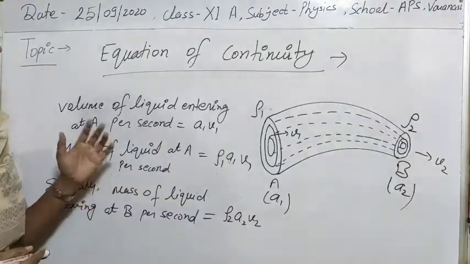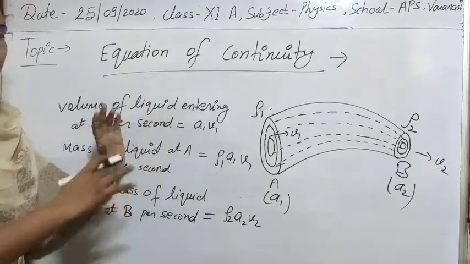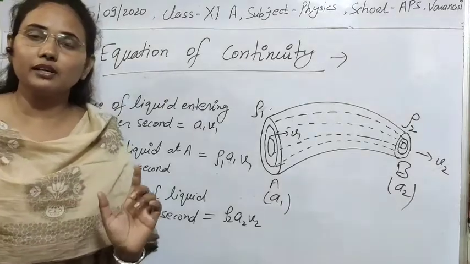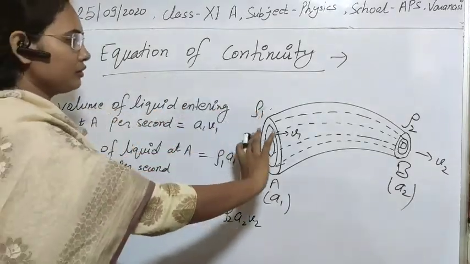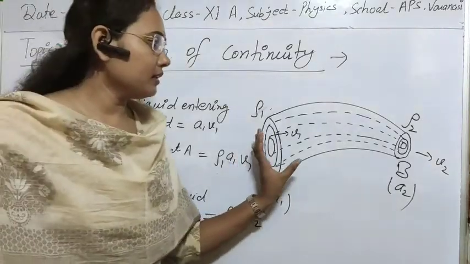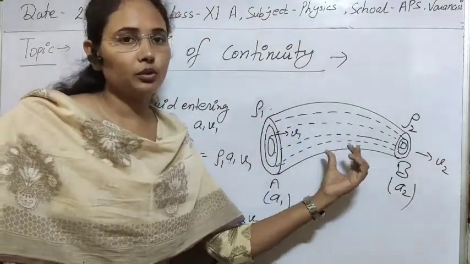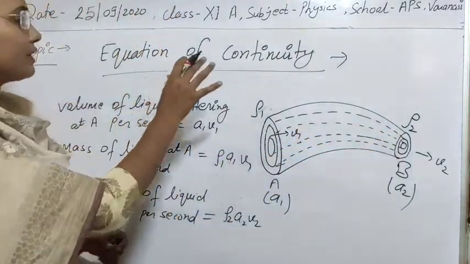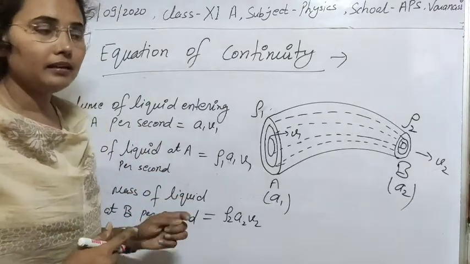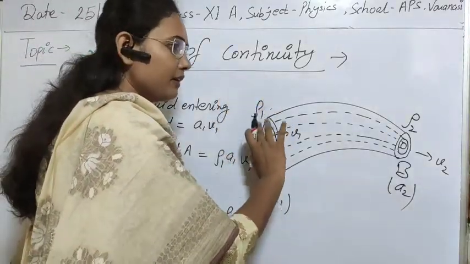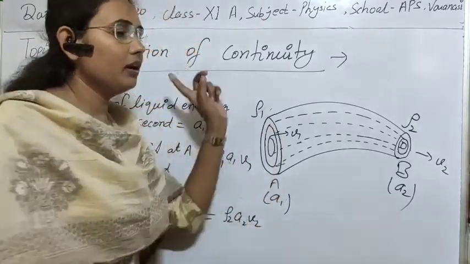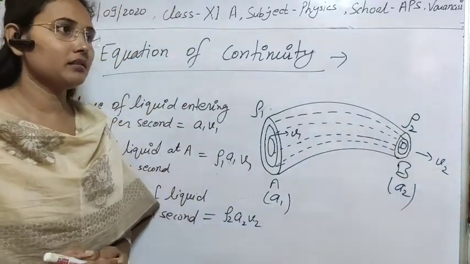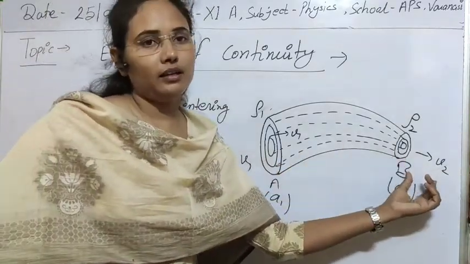Now let's see what the equation of continuity is. Just before starting, I want to tell you that the equation of continuity holds for streamline, steady flow. Suppose there is a tube and this is a cross section of the tube in which the area of cross section is not equal. Then the equation of continuity tells us that the mass of liquid entering at this point will be equal to the mass of liquid leaving this point. Meaning there will be no change in mass when it enters at a point and leaves that point.